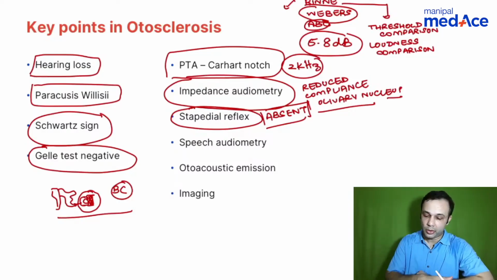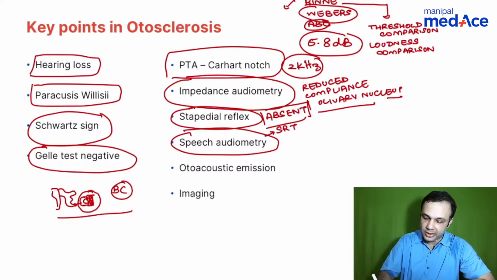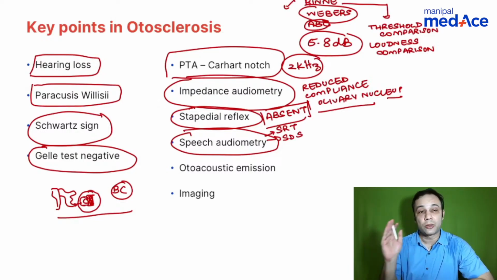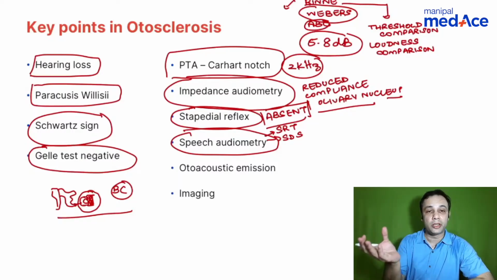So when you talk about speech audiometry, what are the two components of speech audiometry that you have? You have the speech reception threshold and the speech discrimination score. Remember, speech audiometry is worse in cases of a retrocochlear hearing loss. Whenever there's a retrocochlear lesion, for example, tumors of the auditory nerve, the speech audiometry is worse.